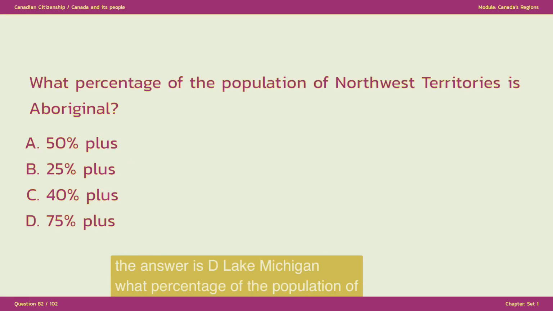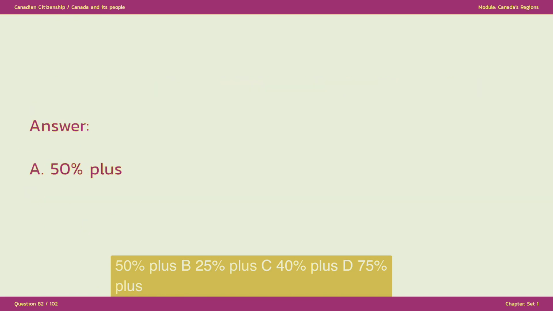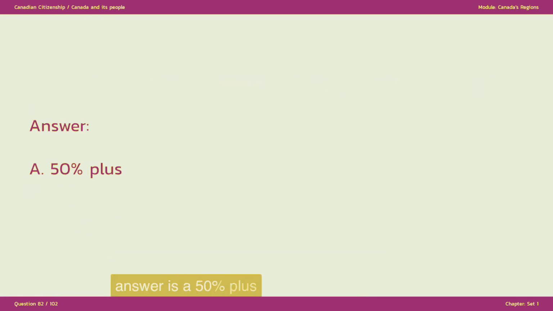What percentage of the population of Northwest Territories is Aboriginal? A. 50% plus, B. 25% plus, C. 40% plus, D. 75% plus. The answer is A. 50% plus.